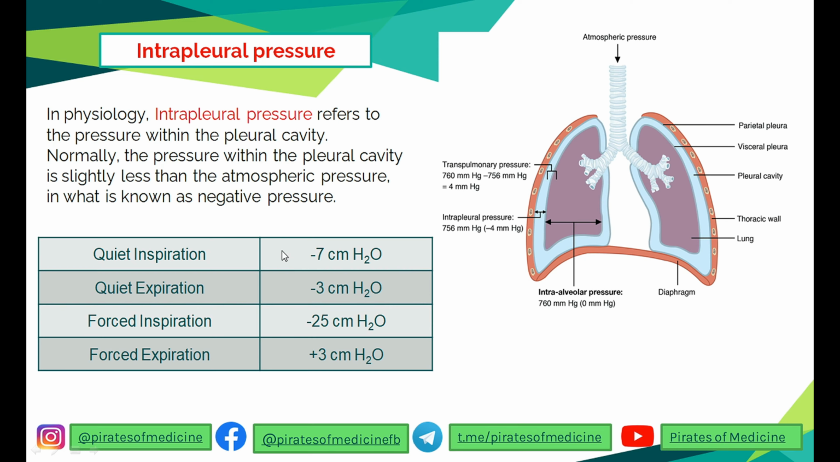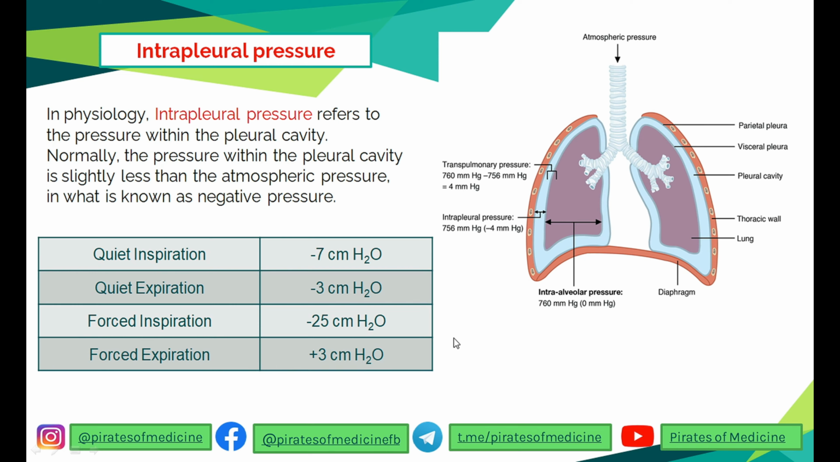See, in inspiration it is more negative; in quiet expiration, it is less negative. In a forced inspiration, when you are using your accessory muscles of inspiration, it becomes quite a bit more negative, around minus 25 cm of H2O. And you can note the pattern. In forced expiration, it becomes positive, around plus 3 cm of H2O.